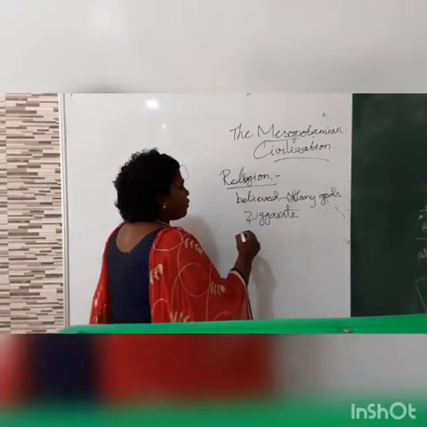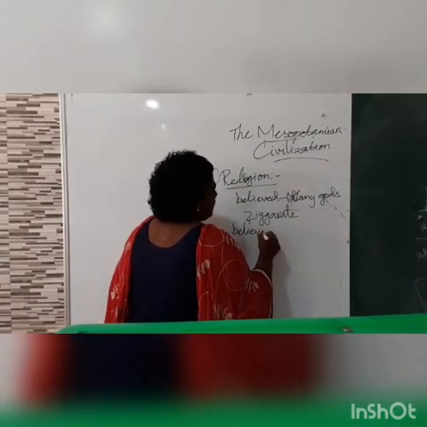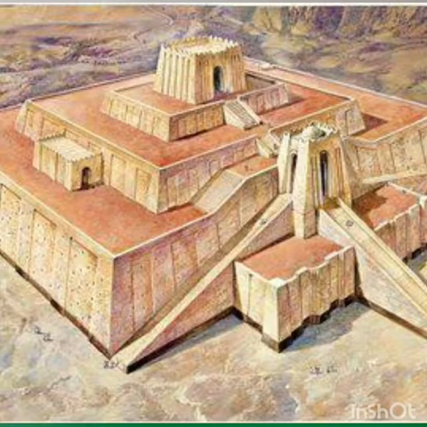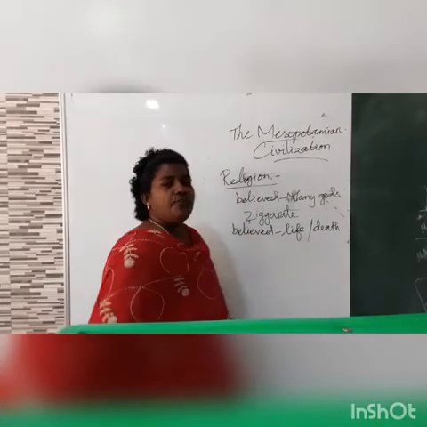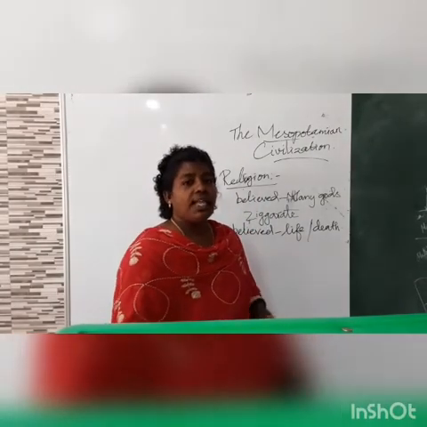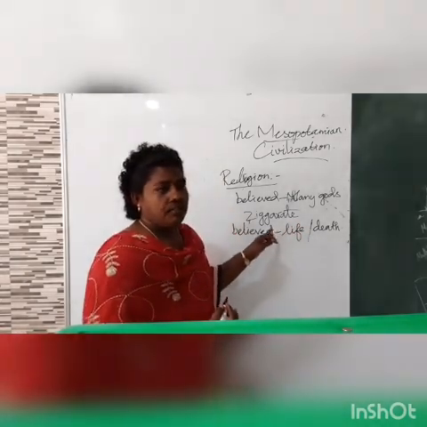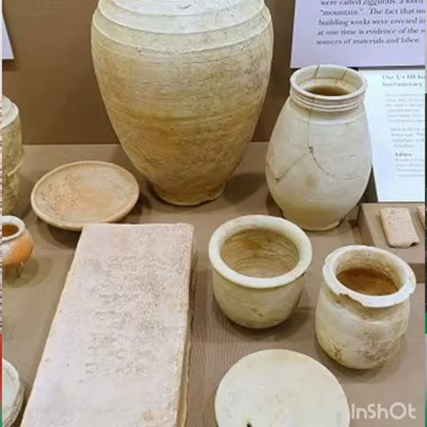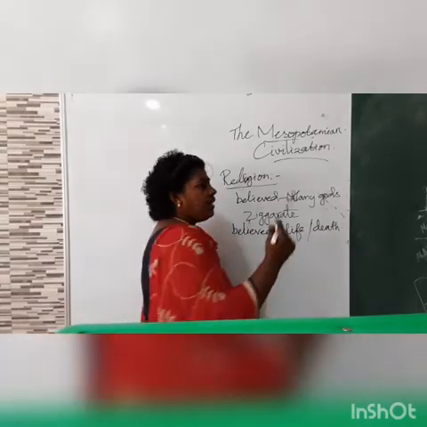And they also believed in life after death. How do we know that they believed in life after death? During excavation, different things like weapons, daily usage vessels, and also different ornaments were found in their graveyards.